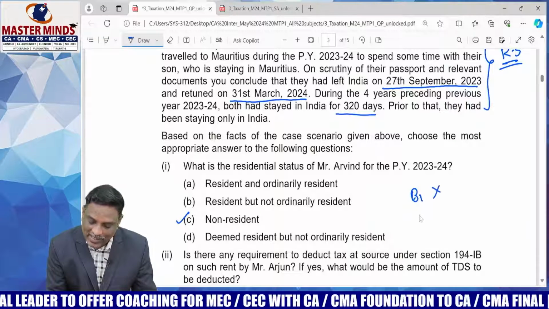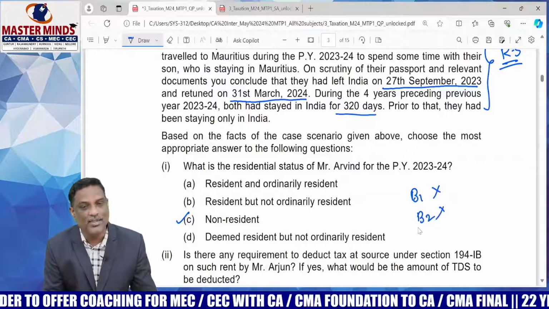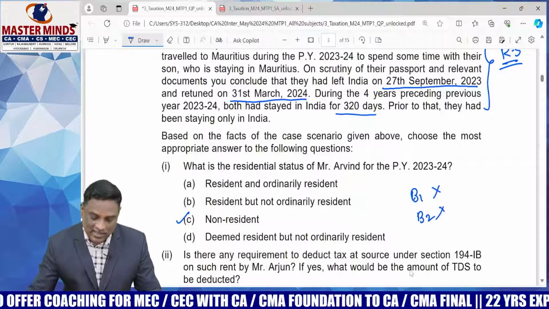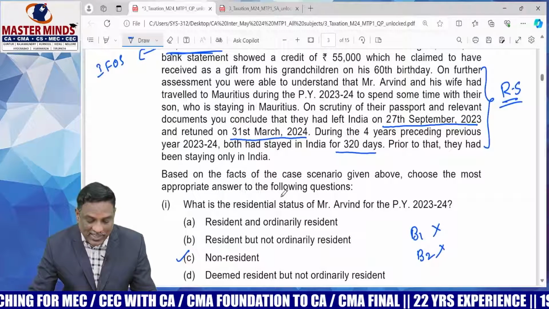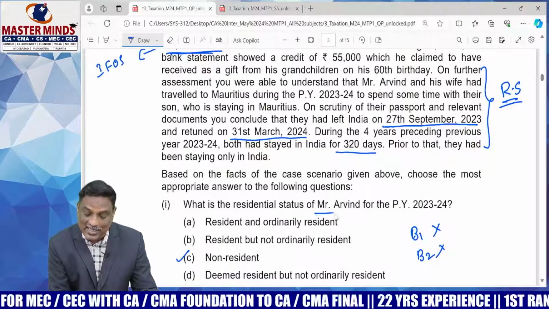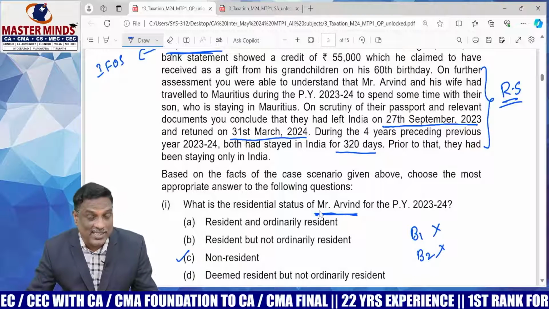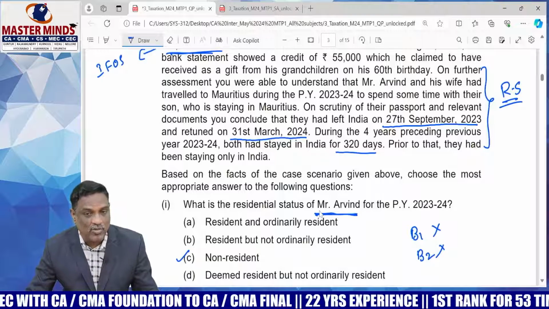B1 not satisfied, B2 not satisfied. Please verify the information carefully. Okay, so here Arvind's status is non-resident. Here the Arvind status is non-resident. First MCQ for 2 marks.